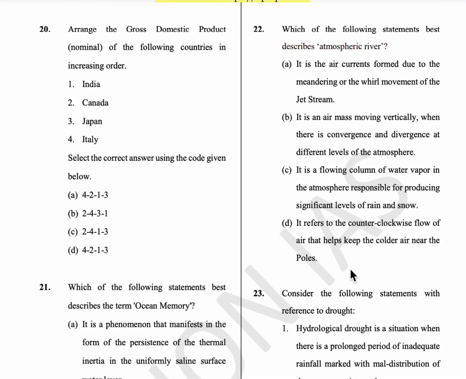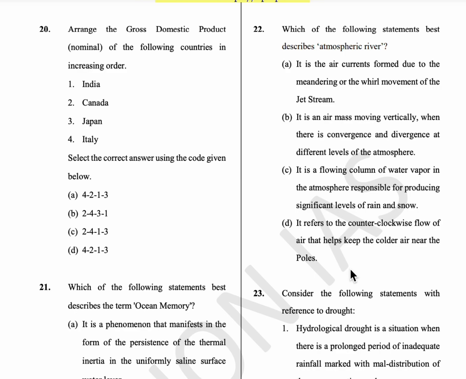Next, the 20th question: arrange the gross domestic products of the following countries in increasing order. As per the GDP report of 2021, first is US, second is China, third is Japan, fourth is Germany, fifth is UK, sixth is India, seventh is France, eighth is Italy, and ninth is Canada.